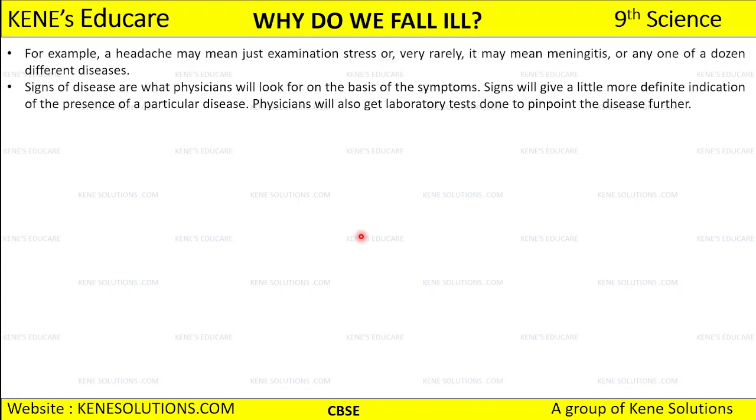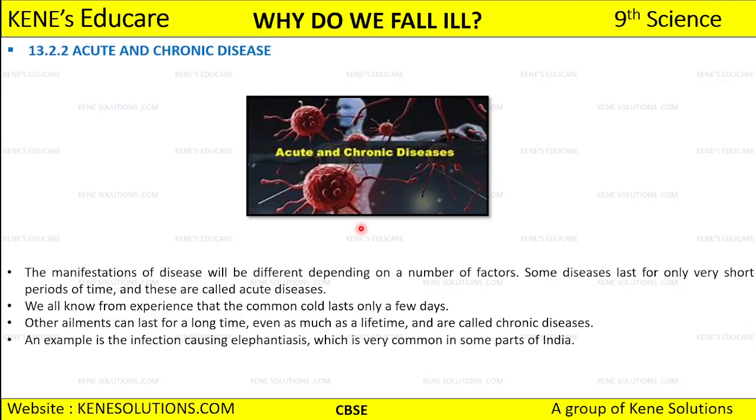Okay, so the physician is going to have you do some lab tests so that he can pinpoint the disease further, because he cannot conclude anything just by looking at the signs and symptoms. He needs an exact report. So he is going to tell you to go and have this blood checkup done, this and that from the lab, and then he is going to pinpoint the disease further. Right now we are going to discuss acute and chronic disease, which is the next topic.